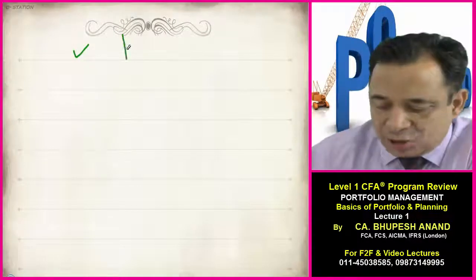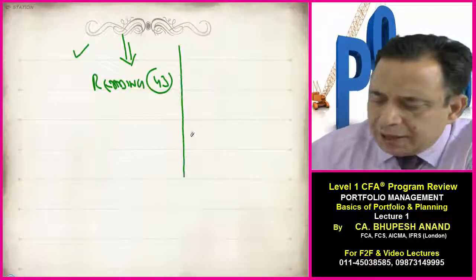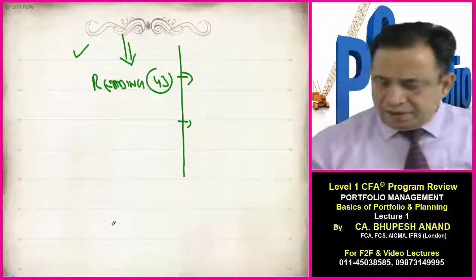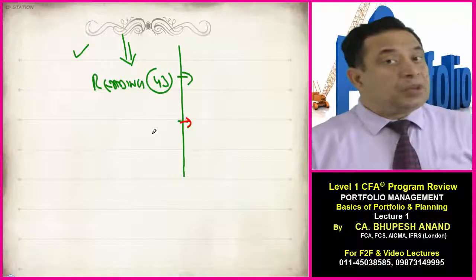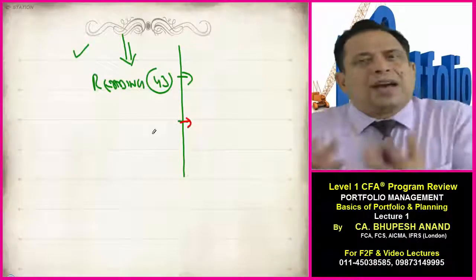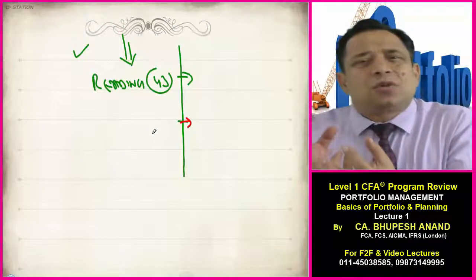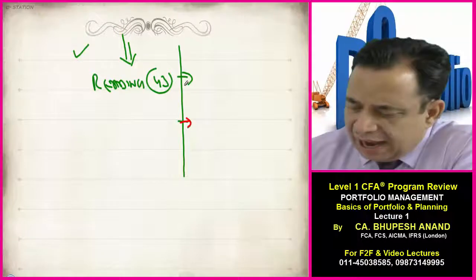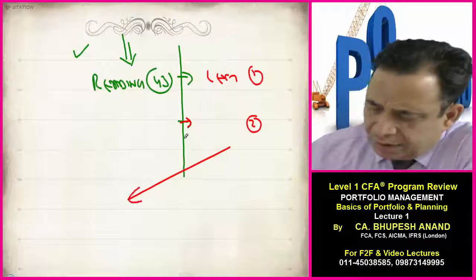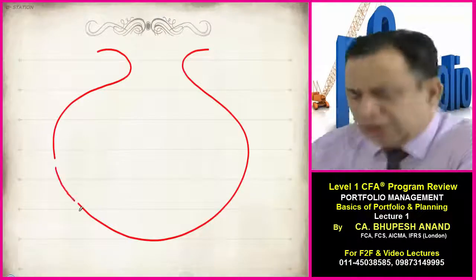Great morning. Today we will be doing reading 43, and I will be devoting only 2 lectures because this is the theoretical part, we can easily cover it in 2 lectures. We have devoted huge time to practical problems and concepts, specifically in portfolio risk and return part 1 and part 2. Now we have to do just the smaller, easier part. What are the basics of portfolio construction and planning? Reading 43, and within it I will take 2 lectures, lecture number 1 and lecture number 2, and we will cover all the learning outcomes and the basic idea behind them.